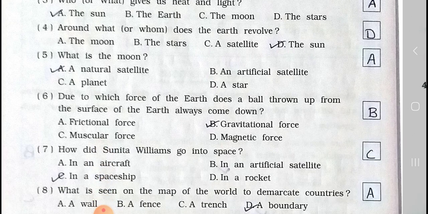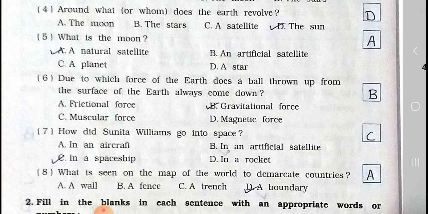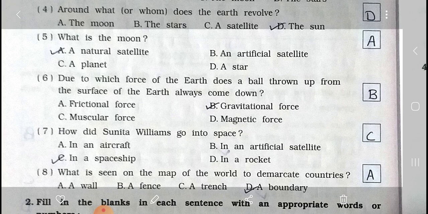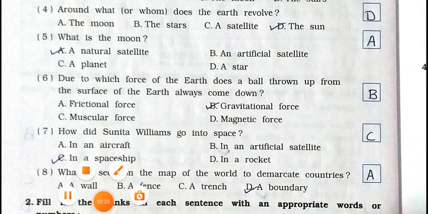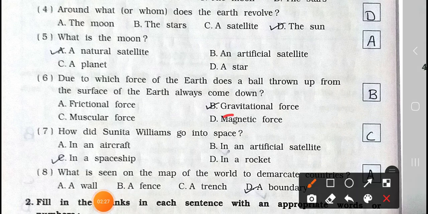Now see the question number 6. Due to which force of the earth does a ball thrown up from the surface of the earth always come down? See the options: A, frictional force. B, gravitational force. C, muscular force. And D, magnetic force. The answer is option B, gravitational force.